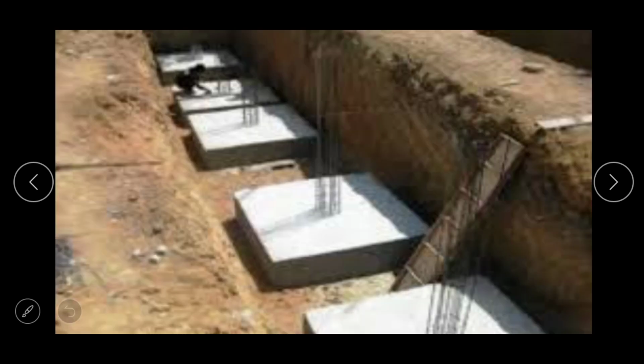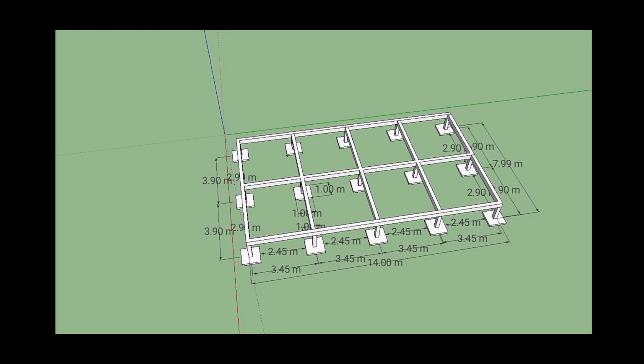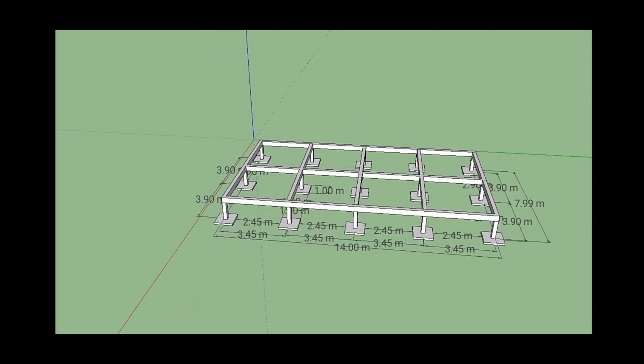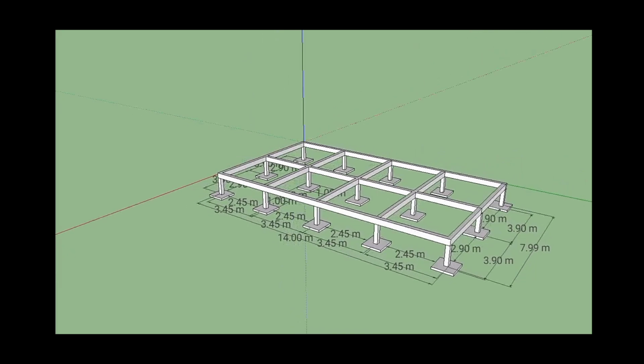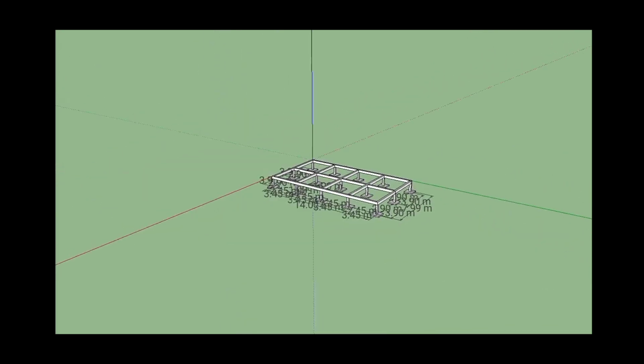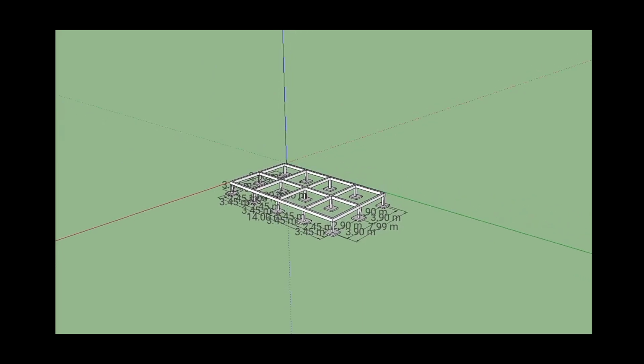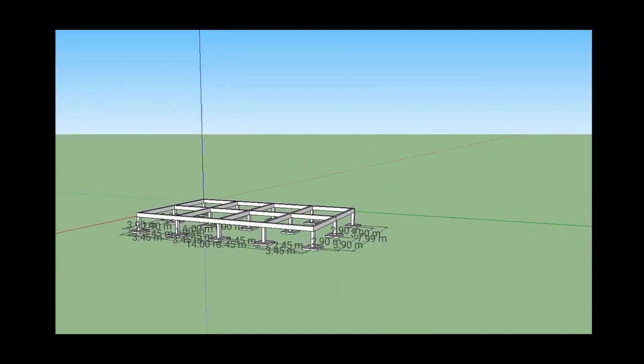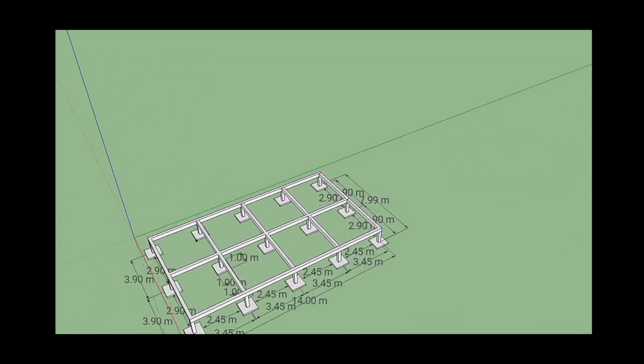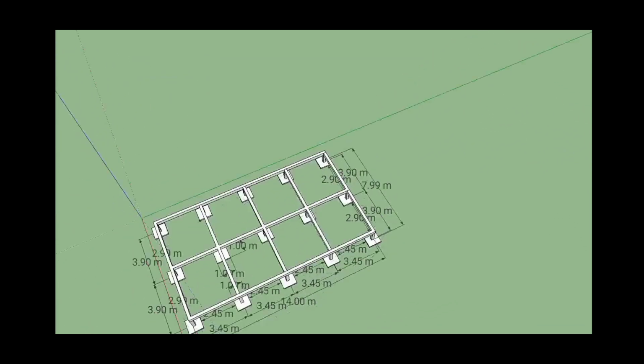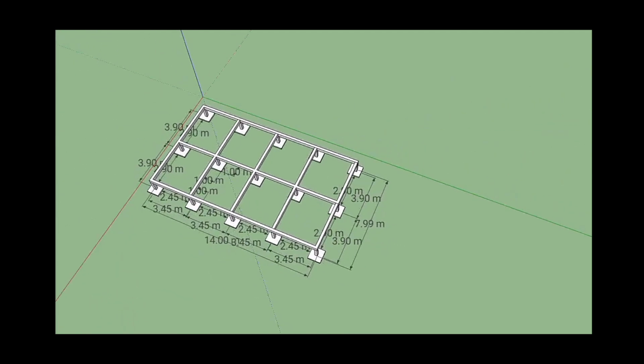Here you can see the pictures of flat square footing, and the portion with the reinforcement emerging from the footing is nothing but the reinforcement of the column. The footings are provided within a multi-story building. Here 15 footings are provided, and plinth beams are connected to the footings. All the footings are isolated footings.